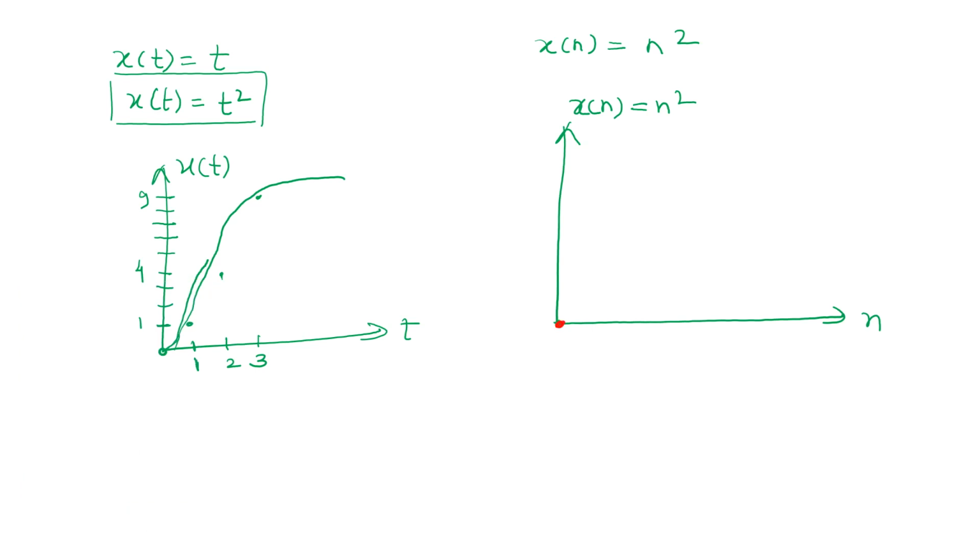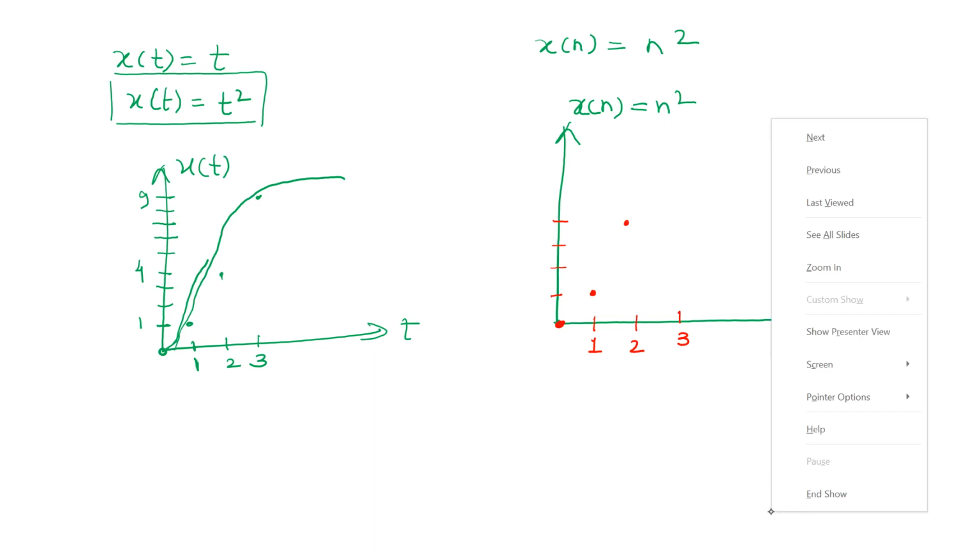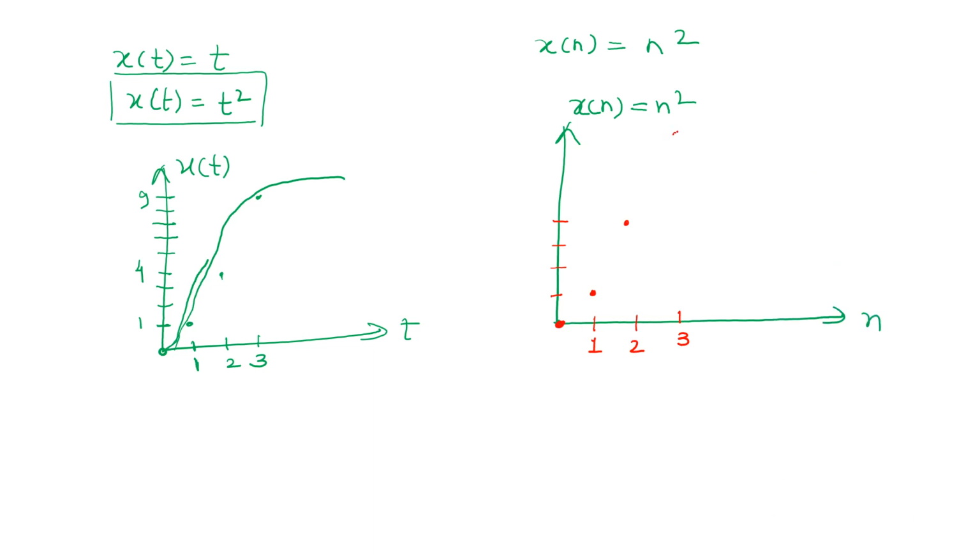For n equal to 1, n square will also be 1. If n is 2, n square will be 4. So 2, 3, 4. It will be somewhere here. For n equal to 3, 4 will be here. Then at 9, I'll be getting somewhere here. I'm just assuming that this is the point of 9. So for 1, 2, 3, we'll get these, and similarly we can calculate for 4 and 5 and so on. So it is represented like this.